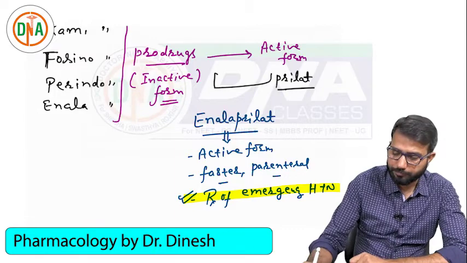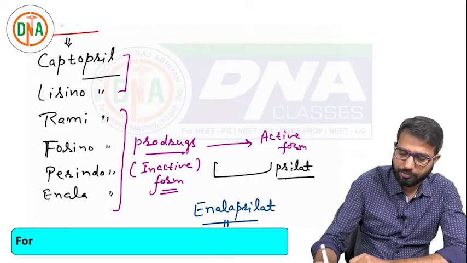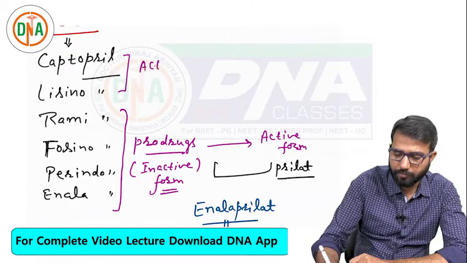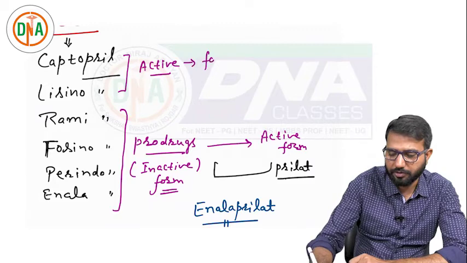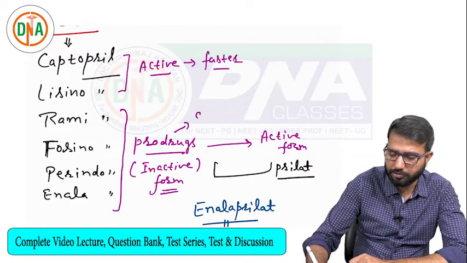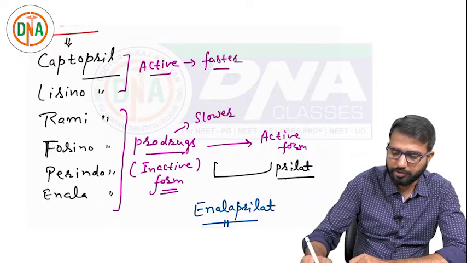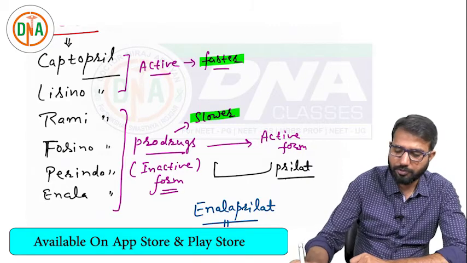Now comes the important thing. Captopril and lisinopril are already active forms, so definitely these will be comparatively faster acting drugs, and the others are prodrugs, so these are comparatively slower acting. So which is faster? Captopril. Which is slower? The prodrug.